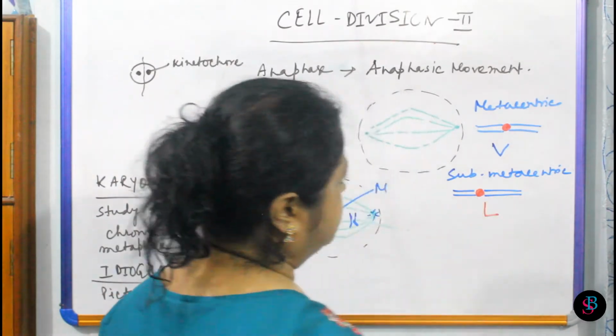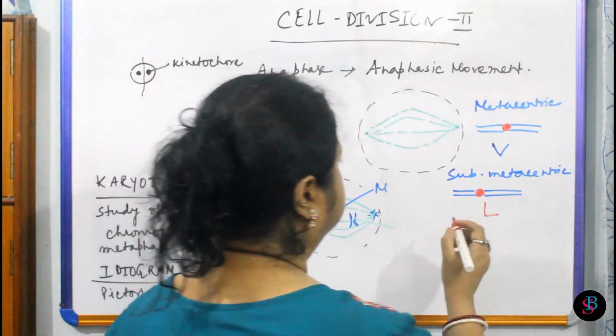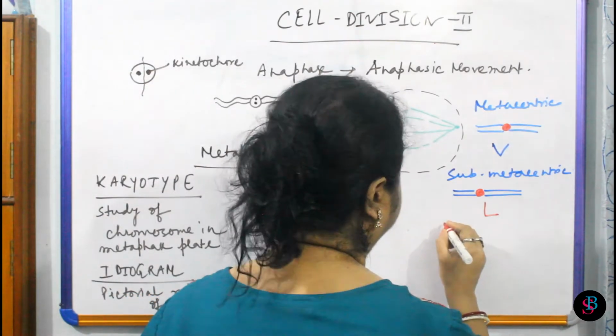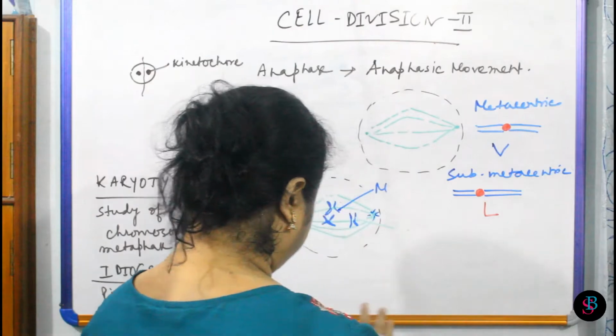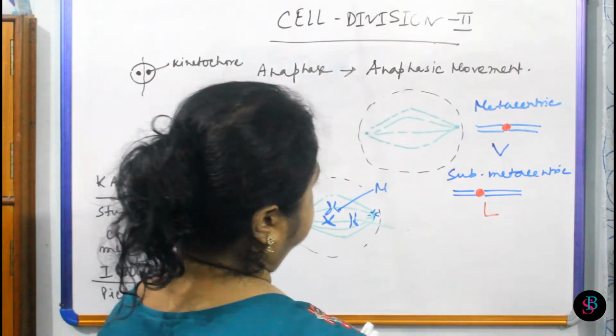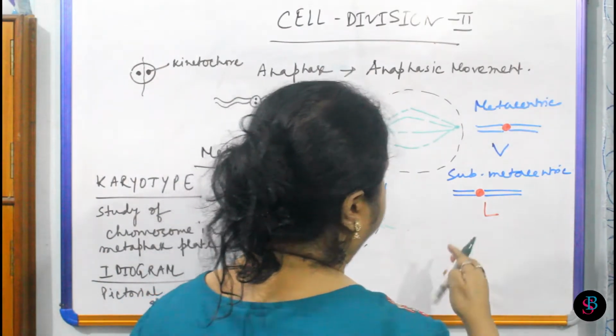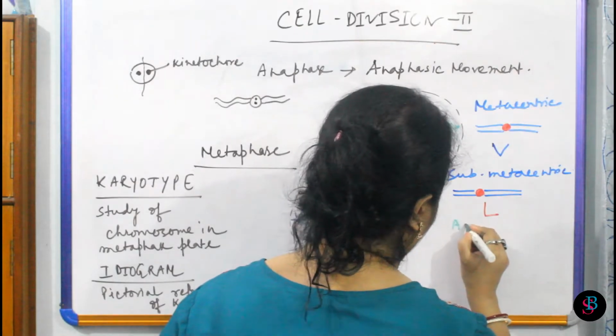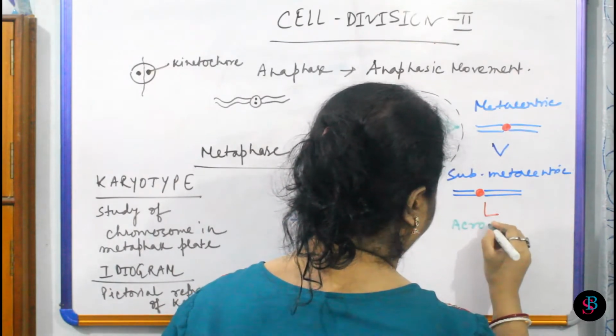So this is submetacentric, and another type is acrocentric. And in case of acrocentric, one arm is very small in comparison to other.